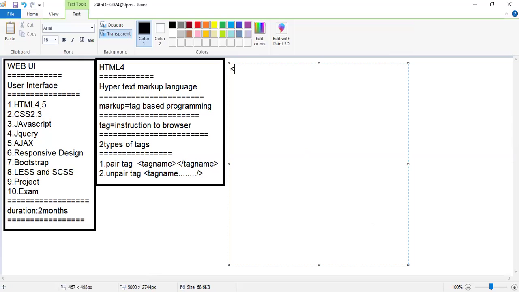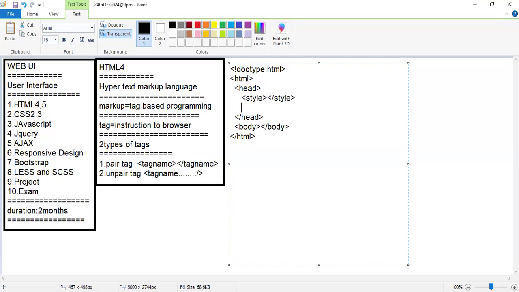Here you can find doctype HTML. Here itself, HTML start, HTML close. Under this, we can write head start and close, and body start and close. Under the head section, whatever code we write is related to the style tag and the script tag.